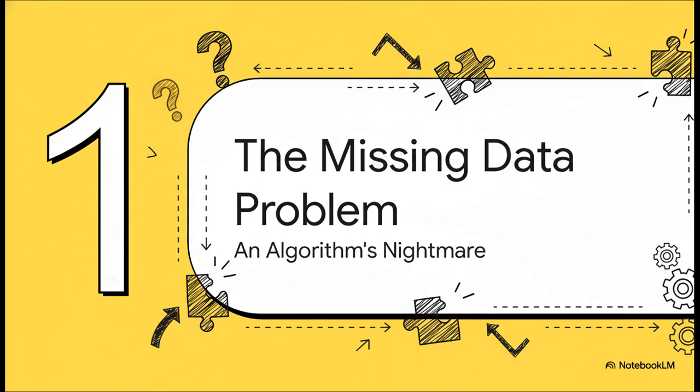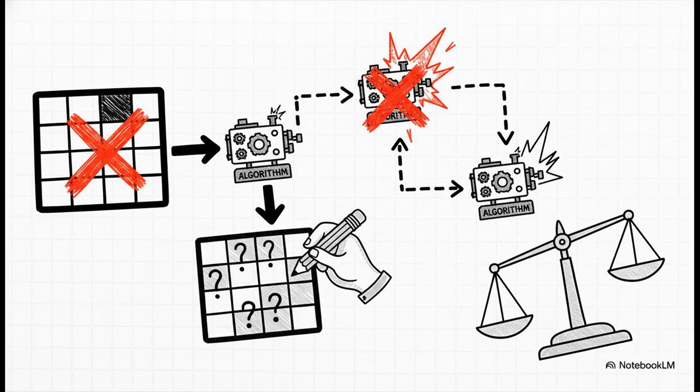So, to really appreciate why XGBoost's solution is so brilliant, we first have to talk about why missing data is usually such a total nightmare for pretty much every other algorithm out there. Yep, that's the deal. For most models, if you try to feed them data with blank spots, they'll just error out, stop working. The workaround is something called imputation, which is really just a fancy way of saying you guess the missing values. Fill them in with the average or the median. The problem is, it's still a guess, and a bad guess can seriously mess up your whole model.